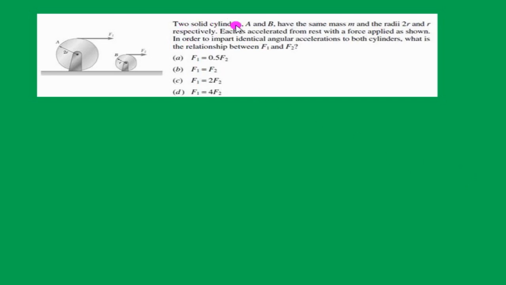Two solid cylinders, both having equal mass m, but the radii are different. One radius is r, and the other radius is 2 times r. Each is accelerated from rest with a force applied as shown in the figure, F1 and F2. In order to impart identical angular acceleration to both cylinders, what is the relation between the forces F1 and F2?